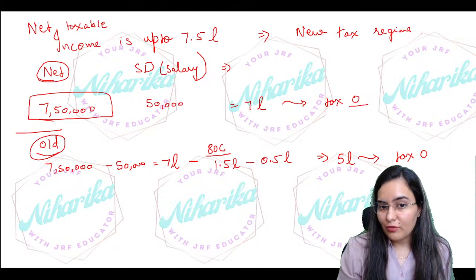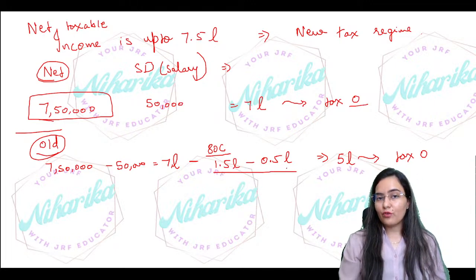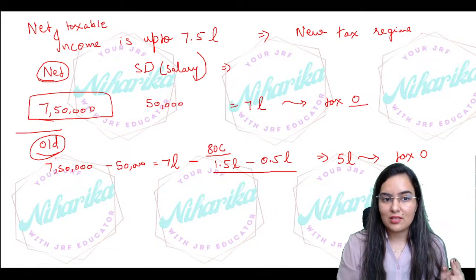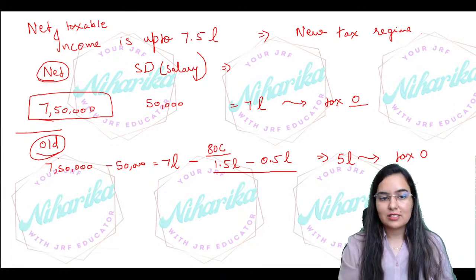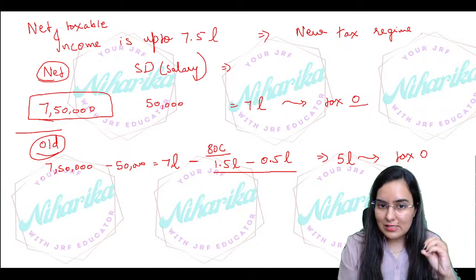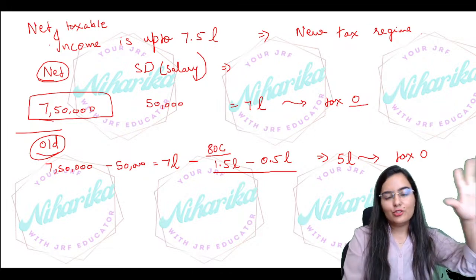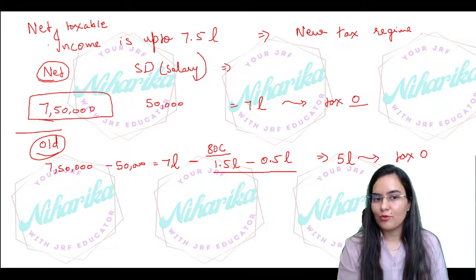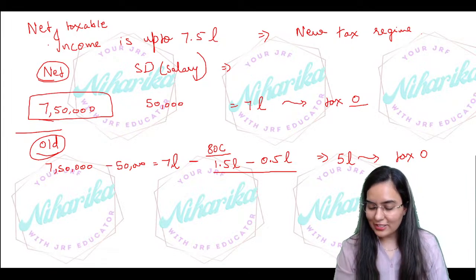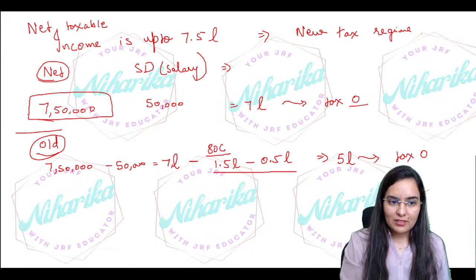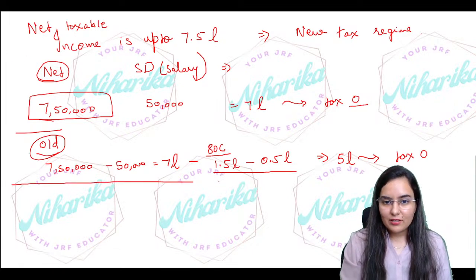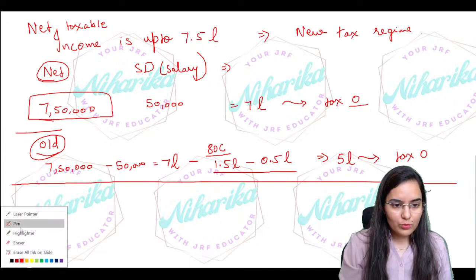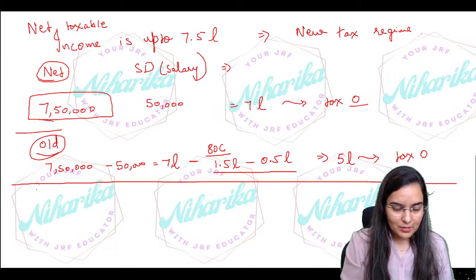So if you have taken a successful deduction of 2 lakh, then only this and this both will be equal. Otherwise, if your deduction is less than 2 lakh, then the new tax regime will be better. Getting it? I hope you all are getting it because you all have done income tax from me. So you can take any other example. If you want to write any other example, you can definitely mark it and calculate it, to see which will be better and which will not.